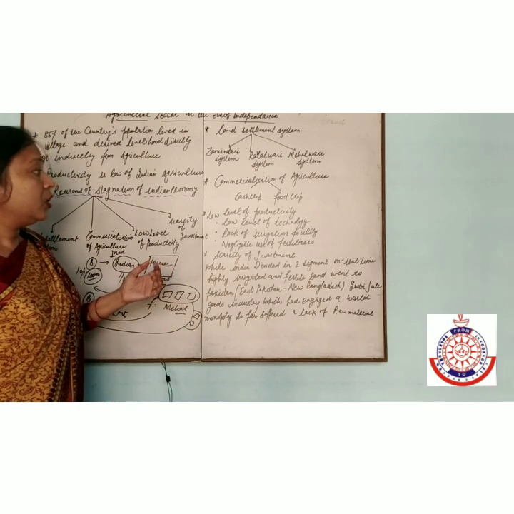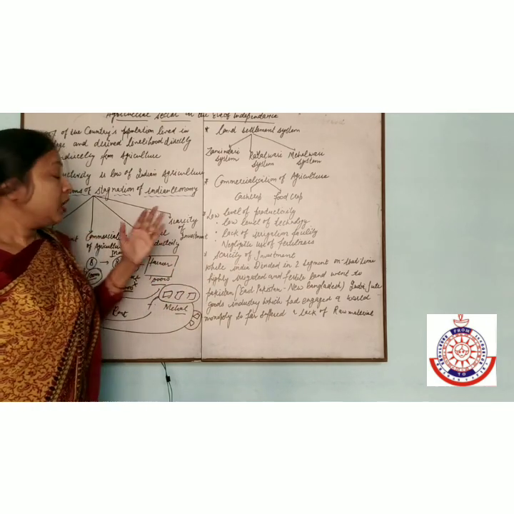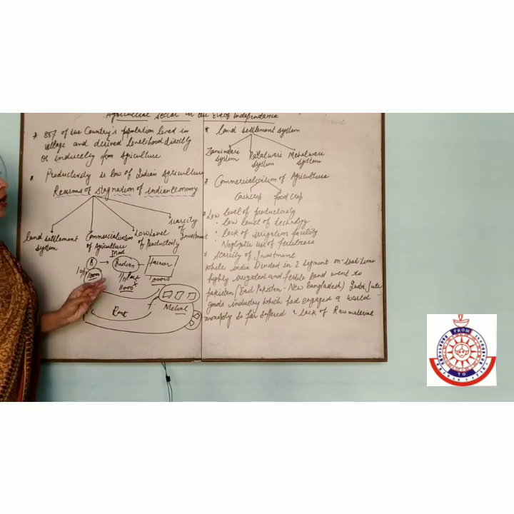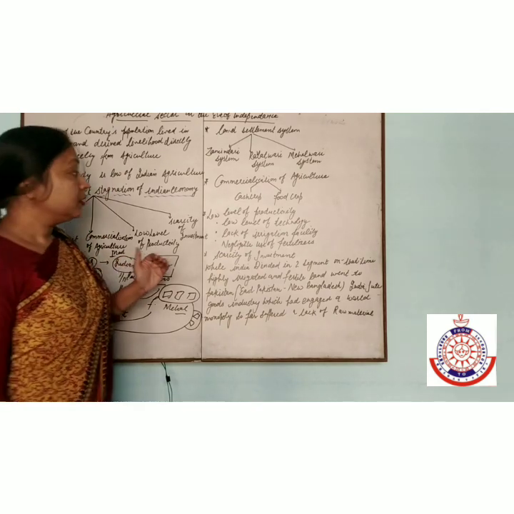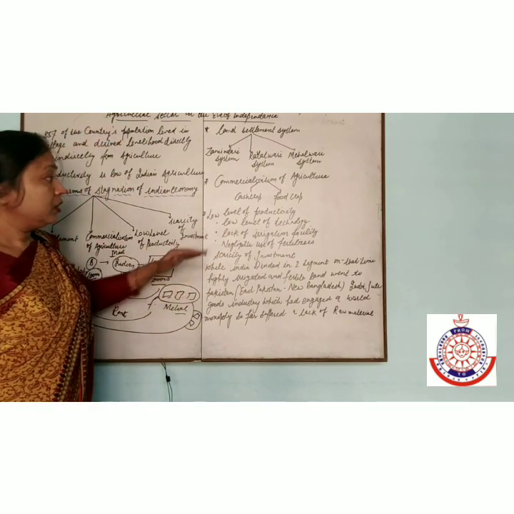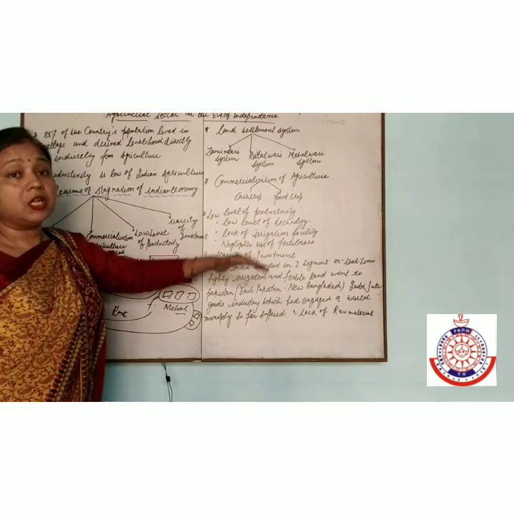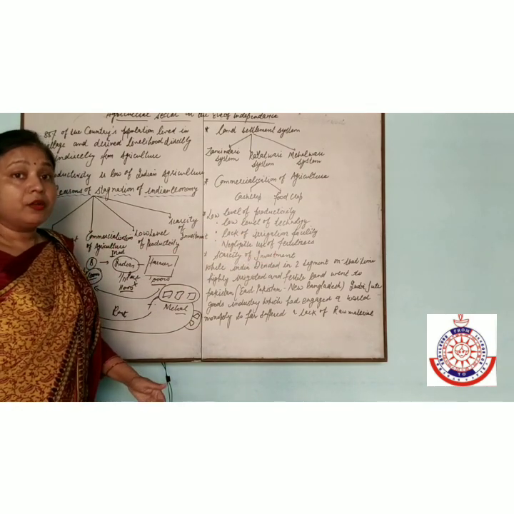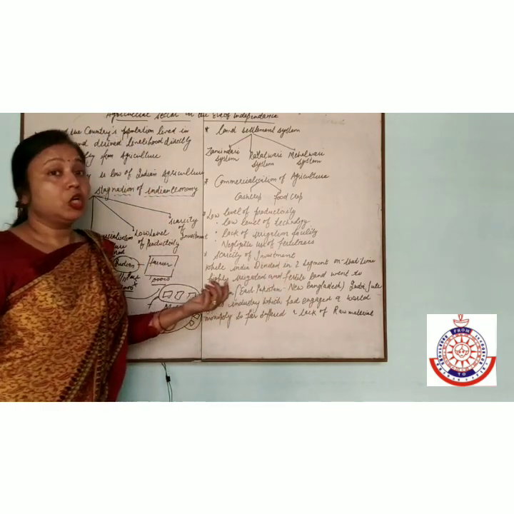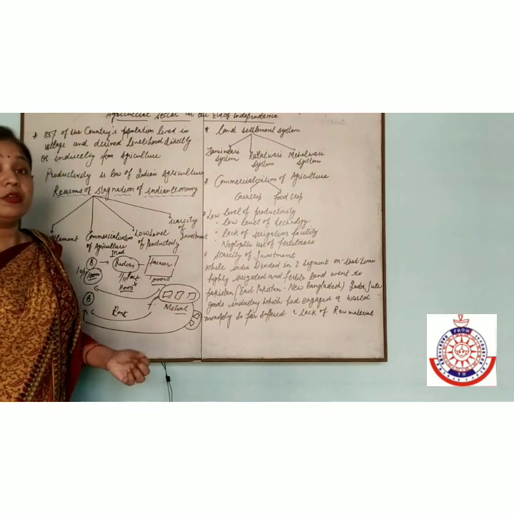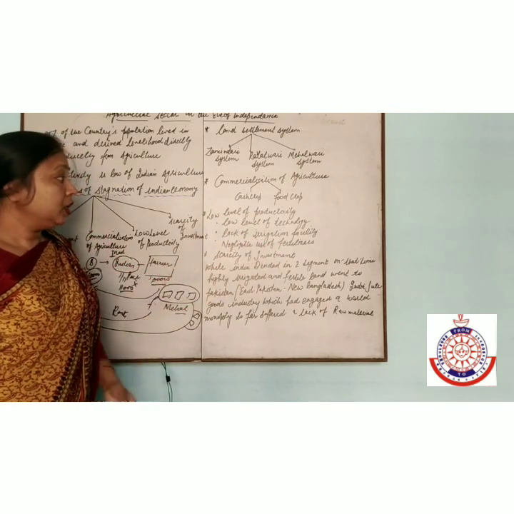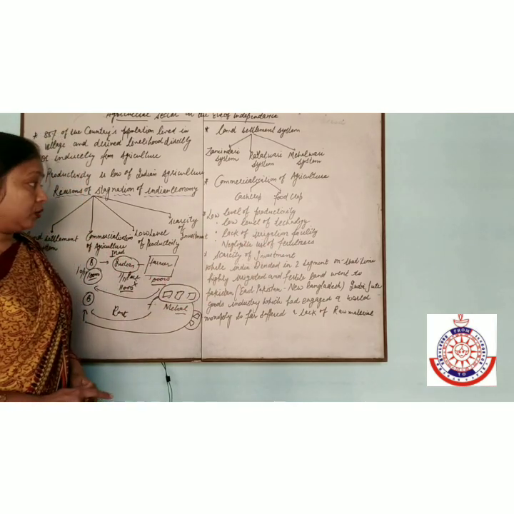The third is a low level of productivity. We have told that Indian agriculture productivity was low at that time. What is the reason? The reason is a low level of technology. Low level of technology means we are using old techniques, and because of the old techniques, our productivity is low. Why are we using the old technology? Because we do not have more investment.